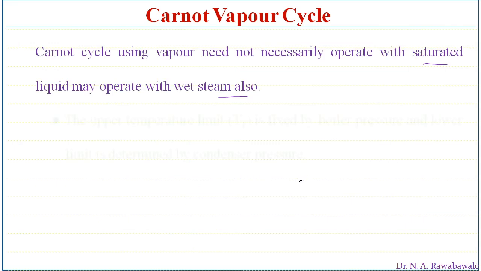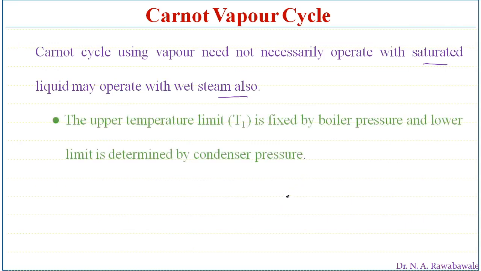Now the next thing is that the upper temperature limit T1 is fixed. This temperature T1 is fixed because of the boiler temperature, and T2 is fixed because of the condenser temperature. So the upper temperature limit is fixed by the boiler and the lower temperature limit is fixed by the condenser pressure. Both T1 and T2 are fixed depending on the design of the boiler and the design of the condenser.